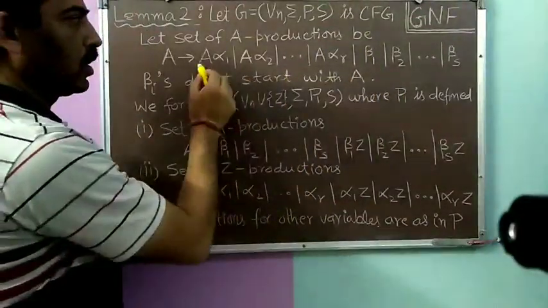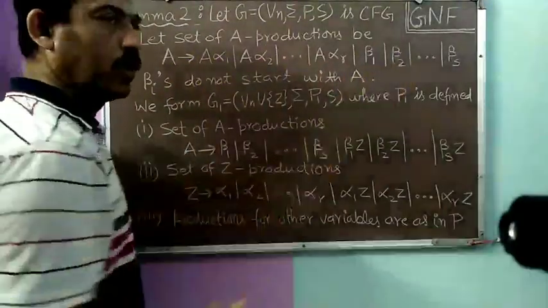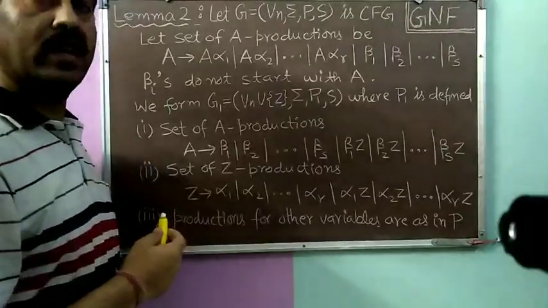So there are r productions which start with the variable A followed by a string of variables and terminals.